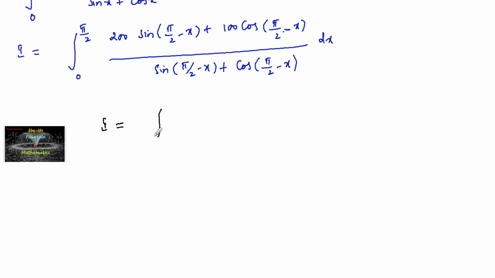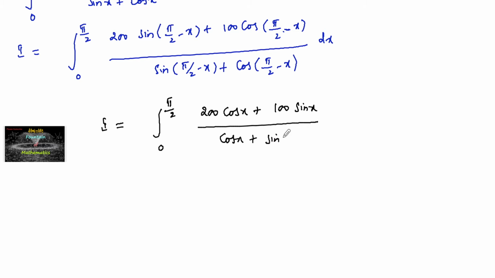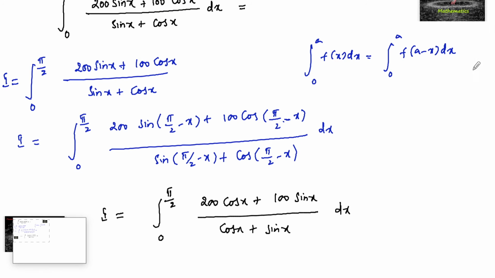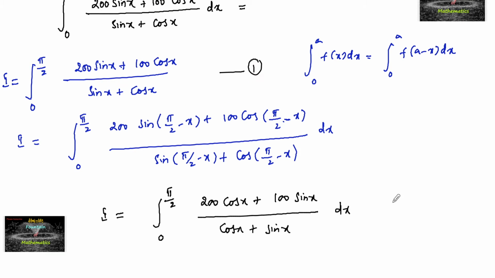So I is equal to integral 0 to pi by 2 of 200 times sin of (pi by 2 minus x), that is cos x, and 100 times cos of (pi by 2 minus x), which is sin x, upon sin of (pi by 2 minus x), which is cos x, and cos of (pi by 2 minus x), which is sin x. So let's consider this as 1 and this as 2. Now adding 1 and 2,